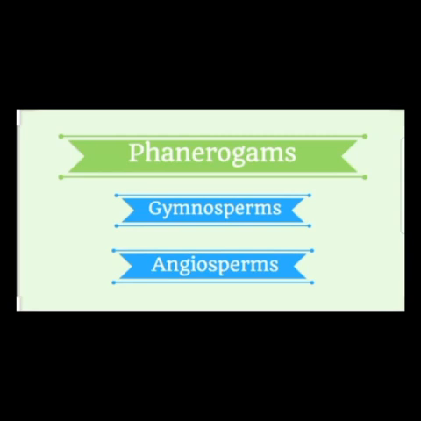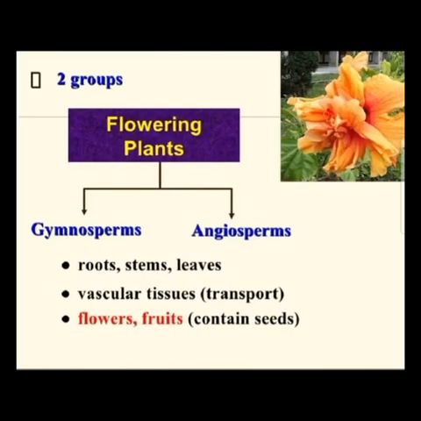Depending upon whether seeds are enclosed in a fruit or not, phanerogams are classified into two: angiosperms and gymnosperms. Gymnosperms do not have seed coating and can't produce fruits, and angiosperms can produce fruits.